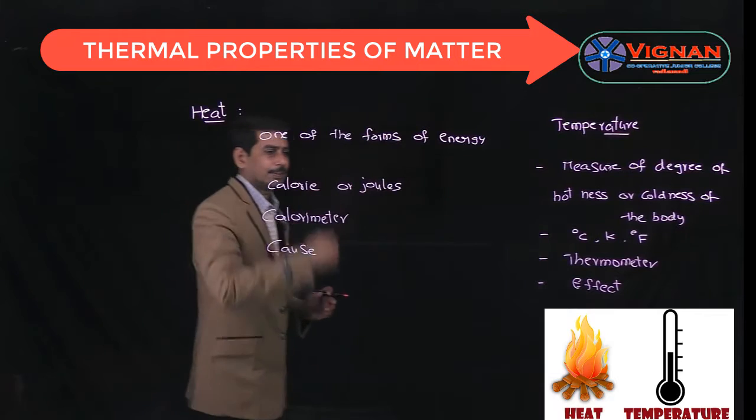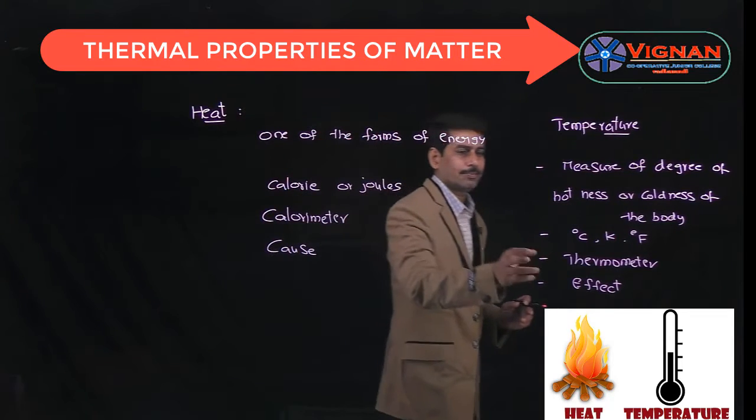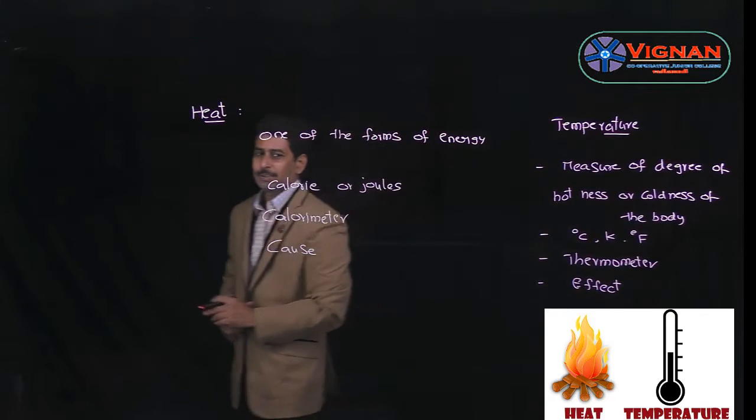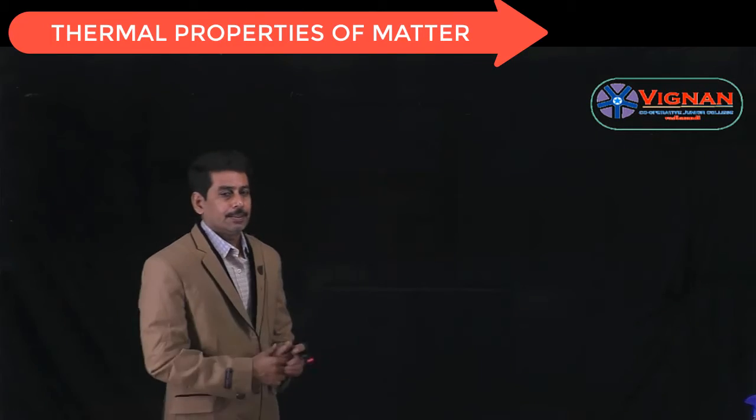And there are different scales of temperature. We have seen the units of temperature are degree centigrade or Kelvin. So now let us see what are the different scales of temperature.